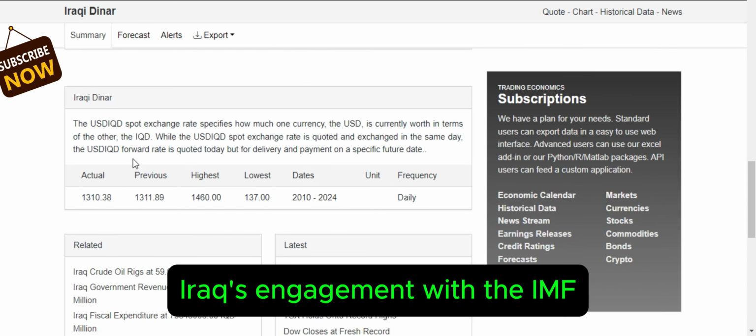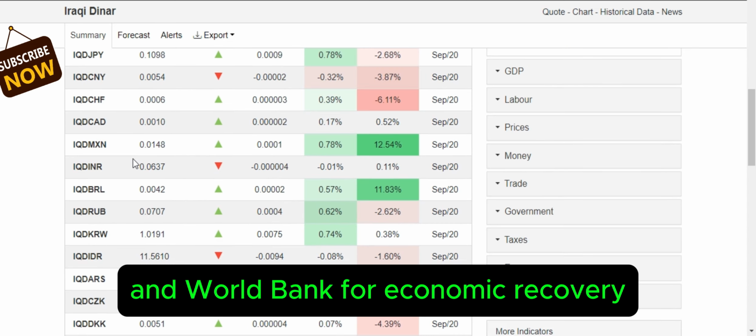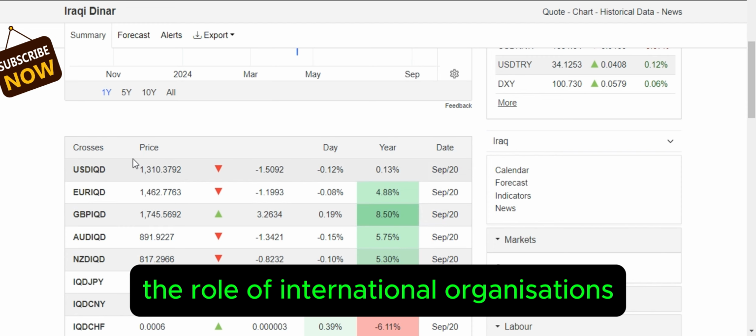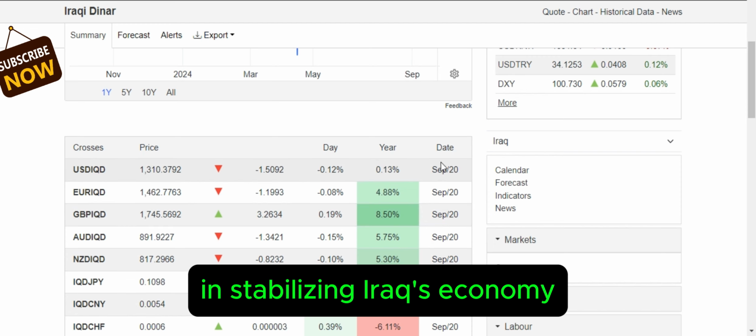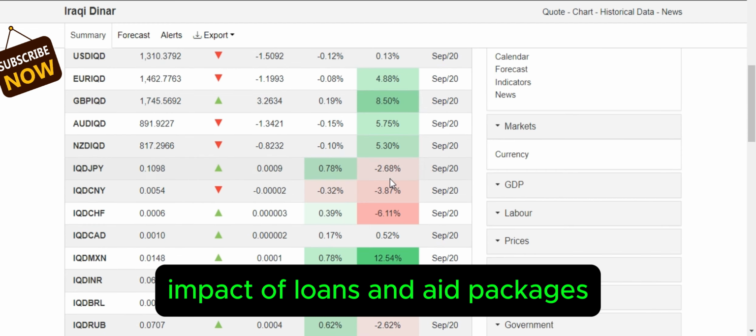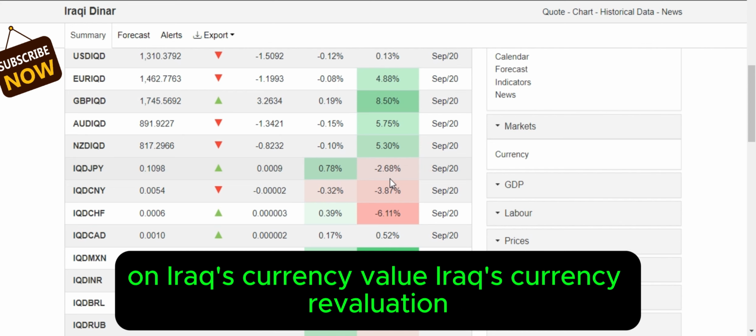Iraq's engagement with the IMF and World Bank for economic recovery. The role of international organizations in stabilizing Iraq's economy. Impact of loans and aid packages on Iraq's currency value.